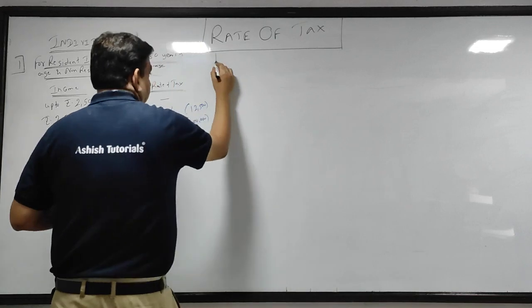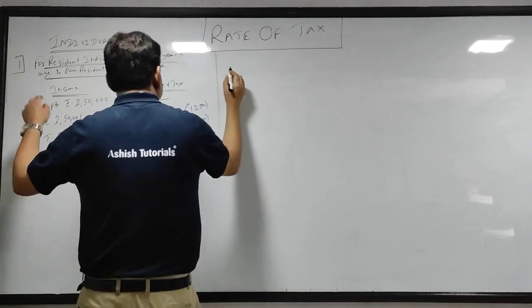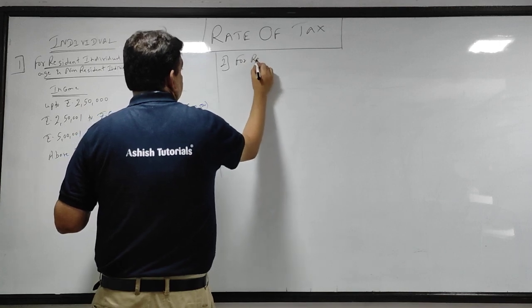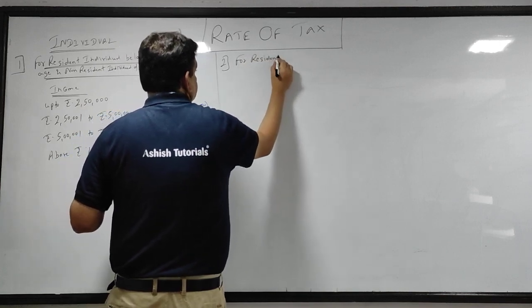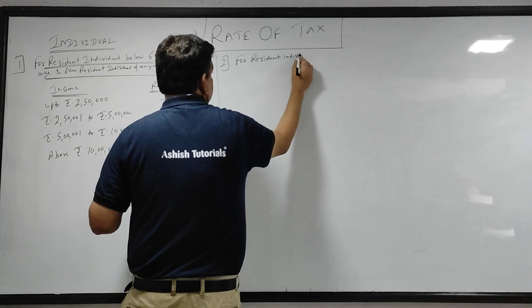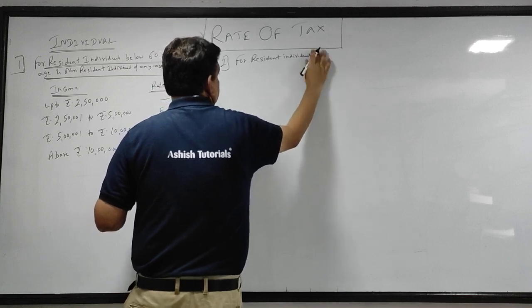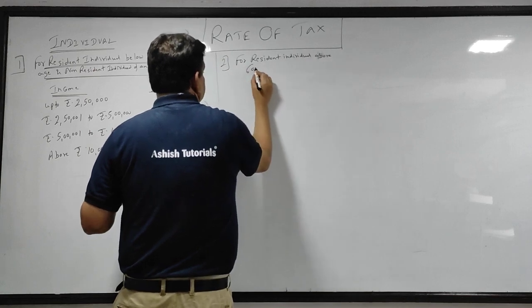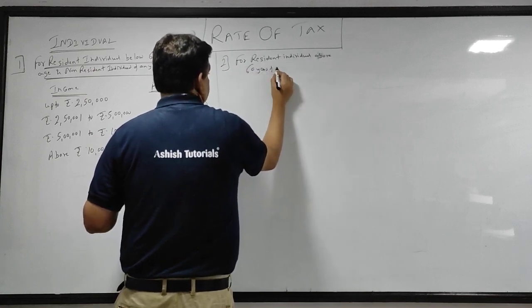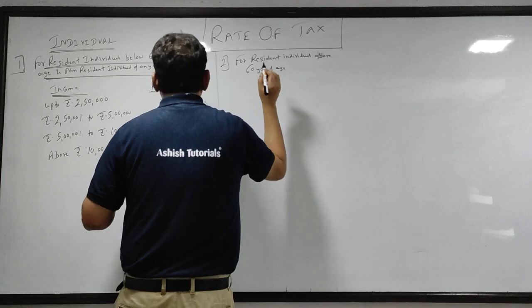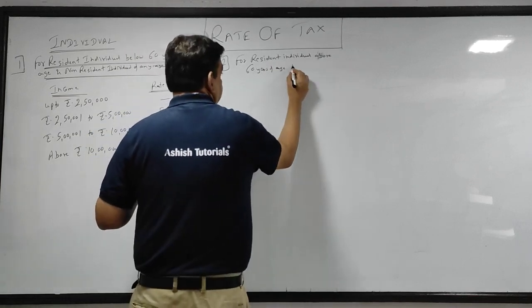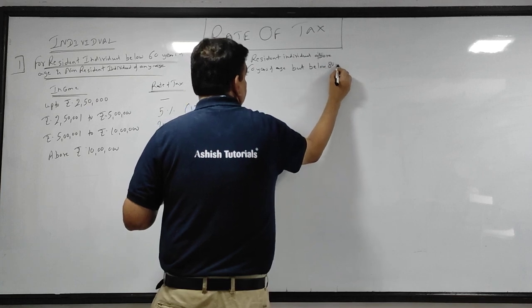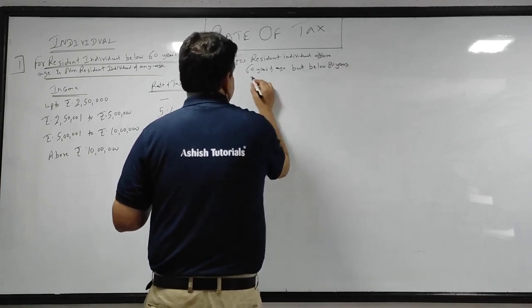Now I'll do it here. Second slab. This is for resident individual above 60 years of age, but below 80 years.